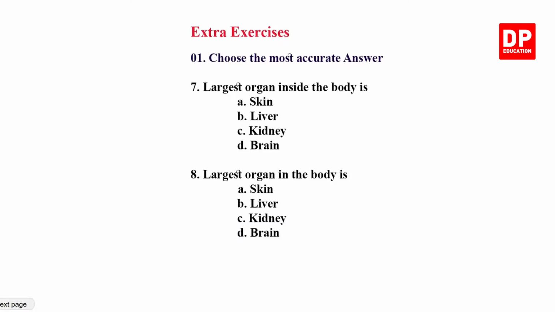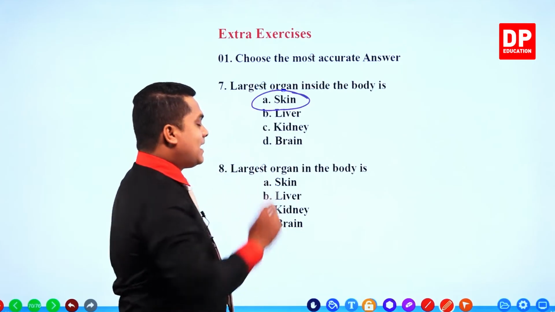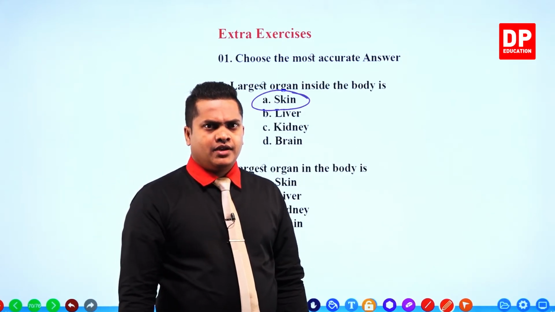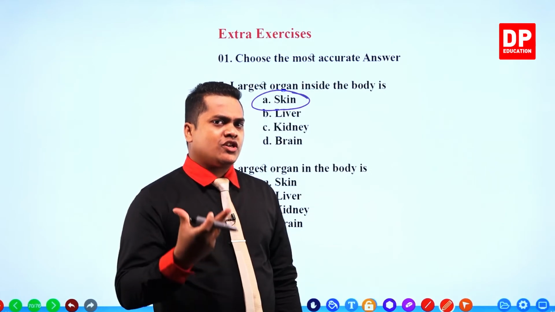The largest organ inside the body is, my dear children, now I know that if you are given a question like this, as soon as you see "the largest organ", you are going to select the skin. But it is incorrect. Why is it incorrect? Because you are not reading the question well.